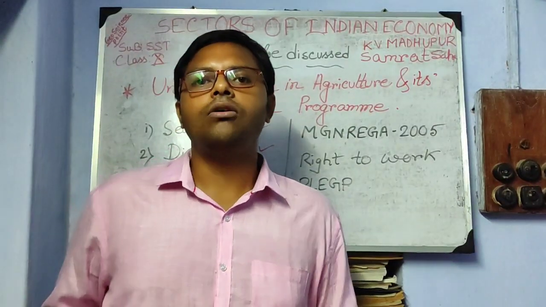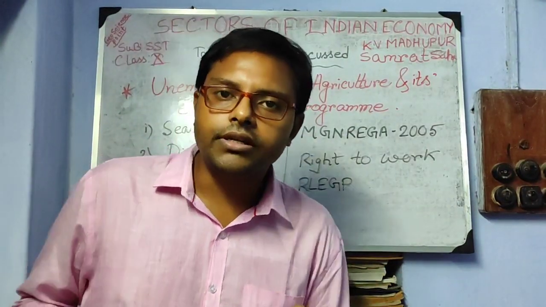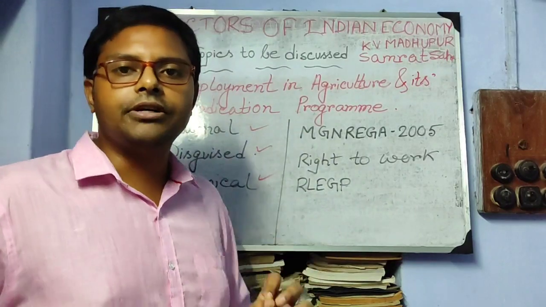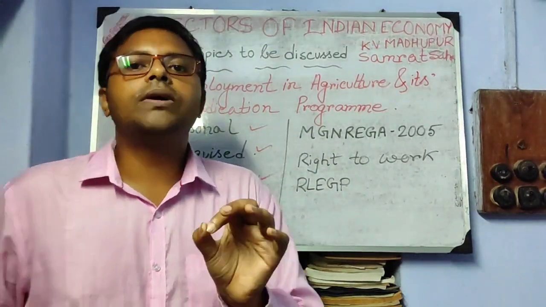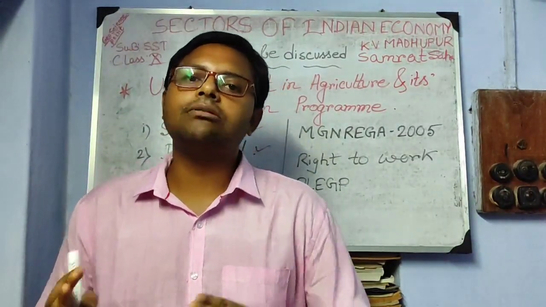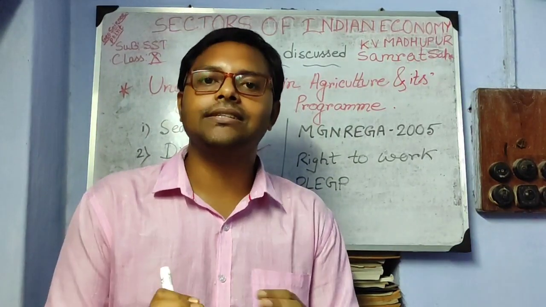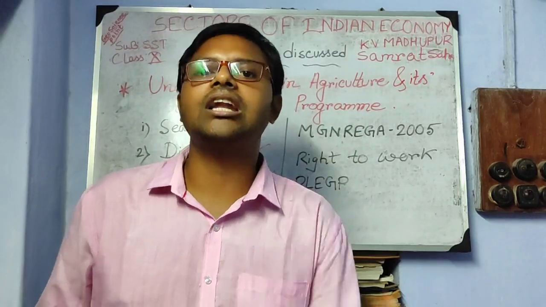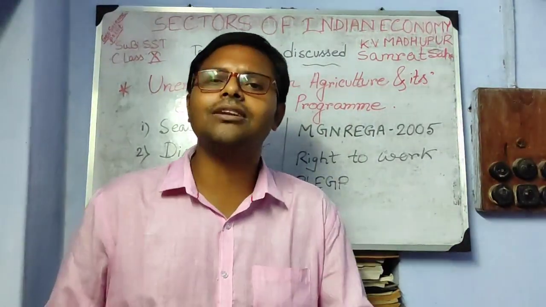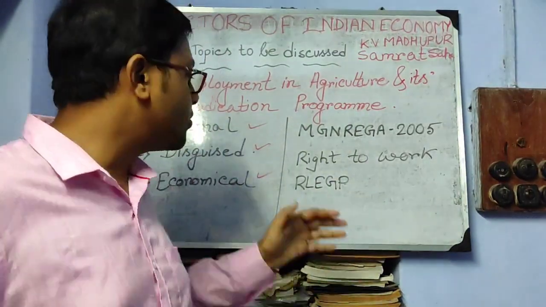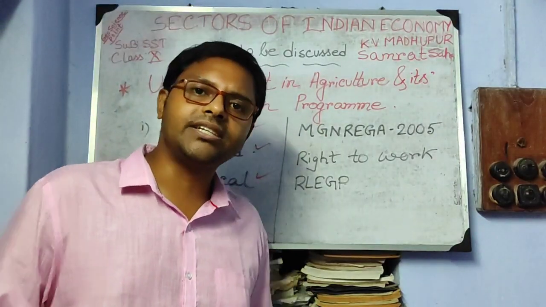But in spite of needing 10 laborers, 15 or 20 laborers are working. The excess laborers, whatever is excess, will be treated as disguised unemployment. That means there is no utilization of their work. These are found throughout the year in the agricultural sector.